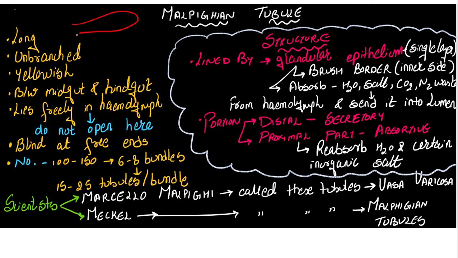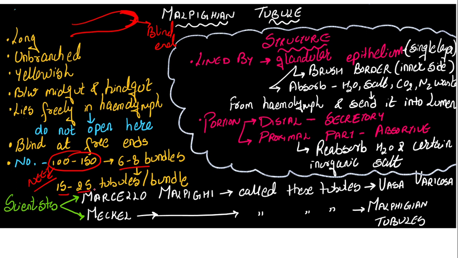See, its structure is like this. On the other end, can you see any opening? There is no opening, so we call it the blind end. How many Malpighian tubules are present? 100 to 150. This was a NEET question. How many bundles are present? 6 to 8. Per bundle, how many? 15 to 25.